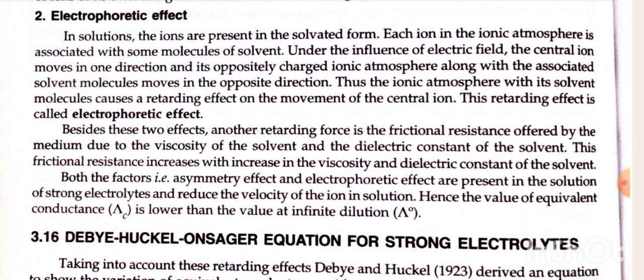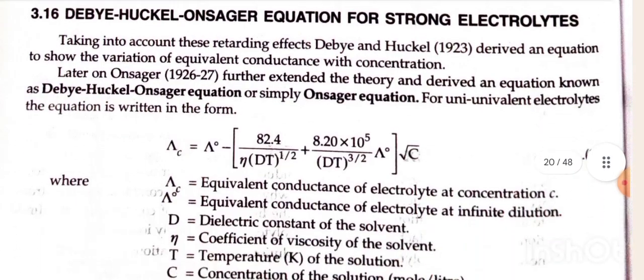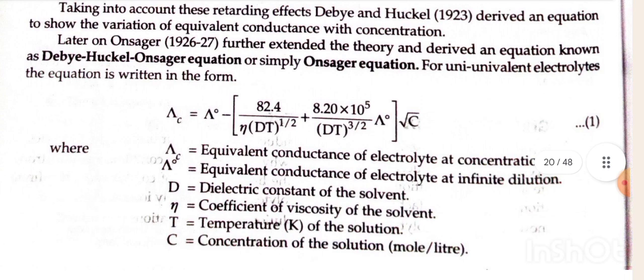Debye-Huckel-Onsager equation for strong electrolytes. Taking into account these retarding effects, Debye and Huckel in 1923 derived an equation to show the variation of equivalent conductance with concentration. Later on, Onsager in 1926-27 further extended the theory and derived an equation known as the Debye-Huckel-Onsager equation, or simply the Onsager equation.